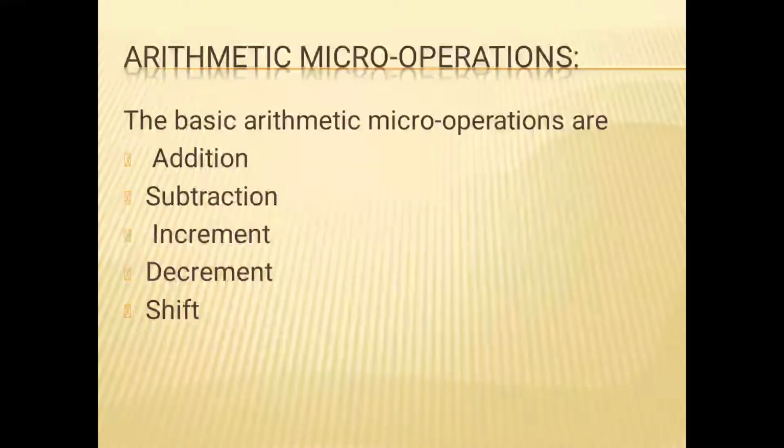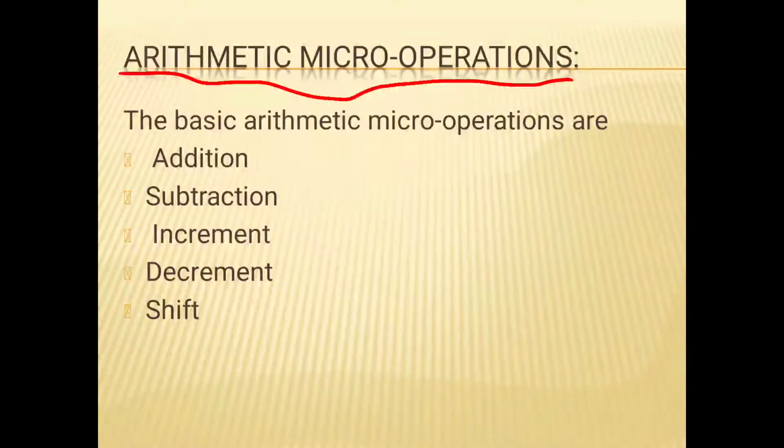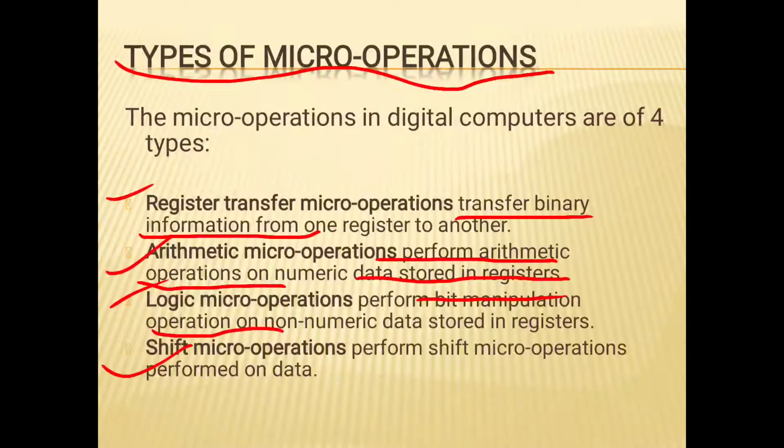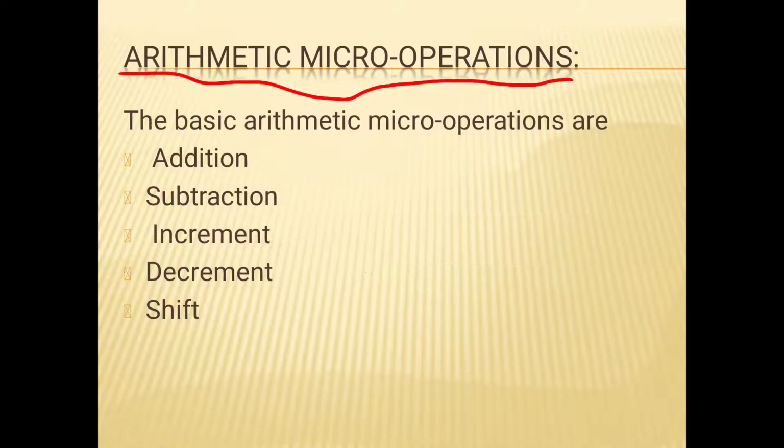Now in detail we discuss arithmetic micro operations. Arithmetic micro operations are those micro operations which perform operations on the data that is numeric data stored in the register. These are of four types, such as addition, subtraction, increment, decrement, or sometimes we can say shift.